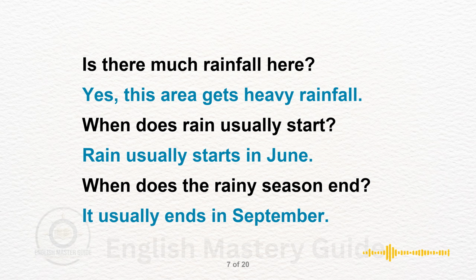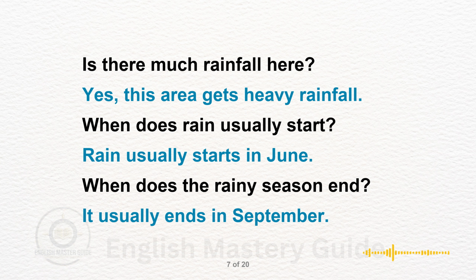When does rain usually start? Rain usually starts in June. Use usually starts for regular seasonal patterns. In June identifies the month.